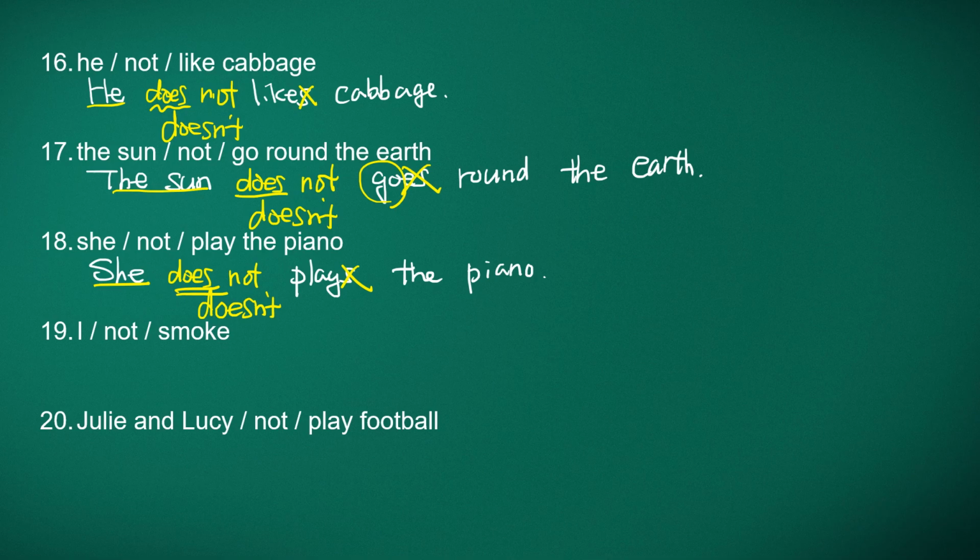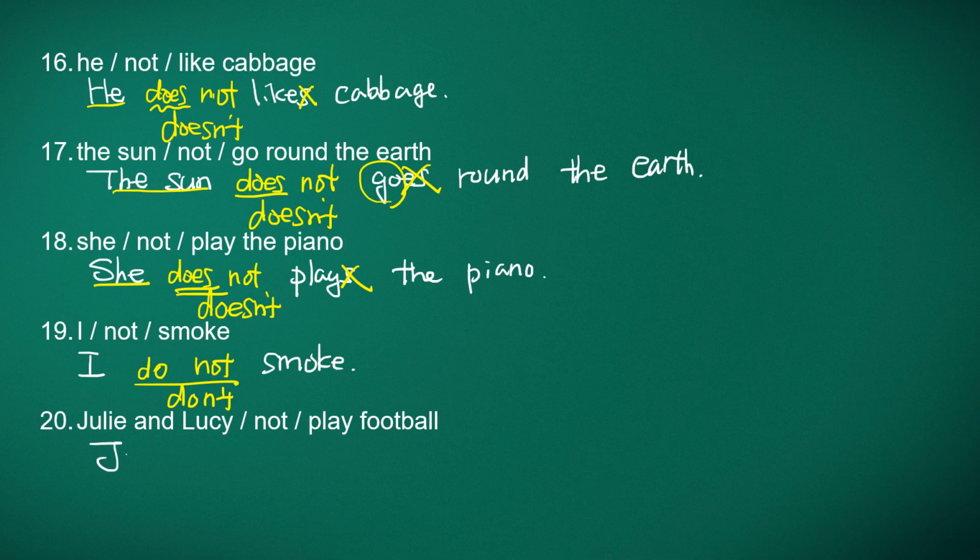And number 19, I not smoke. I smoke, but negative is not. And therefore we need do. I do not smoke, and contraction, I don't smoke. I don't smoke. I do not smoke. I don't smoke.